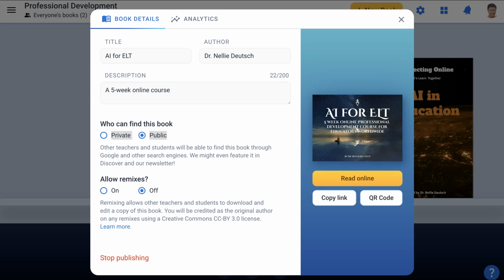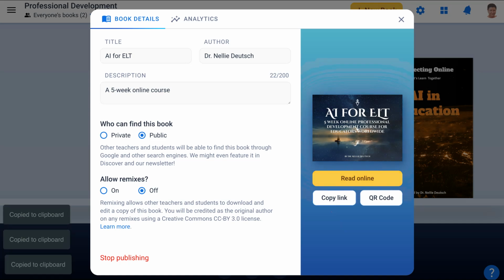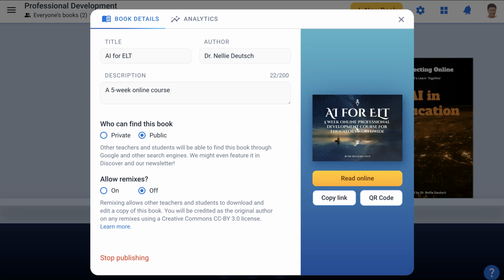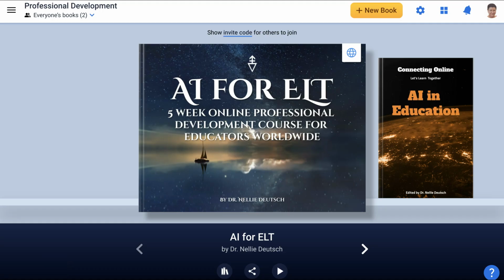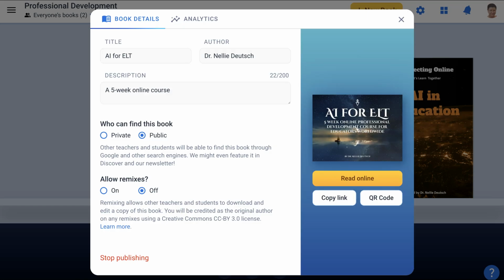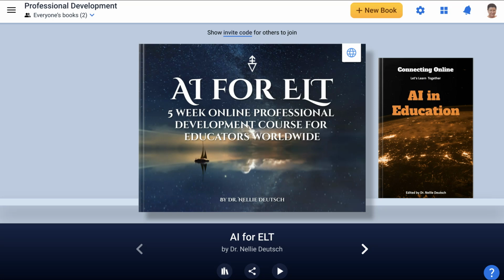In order to embed it, you're going to have to go into this part over here. Copy link. Let's do that now. Okay, we've copied the link, hopefully. Then we're going to close it. And notice now it has the world on it. Okay, there we go. Now we've got the link copied.